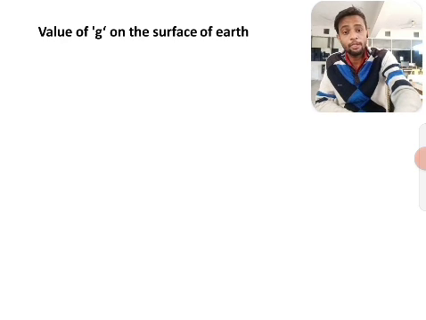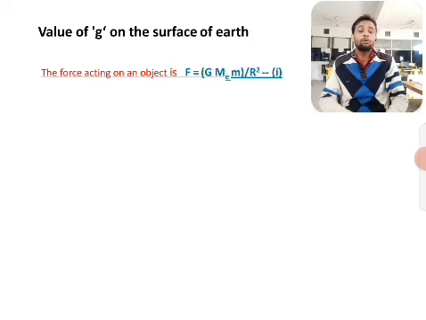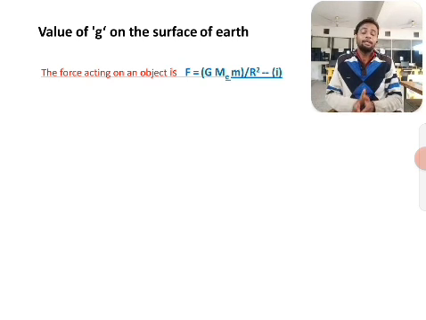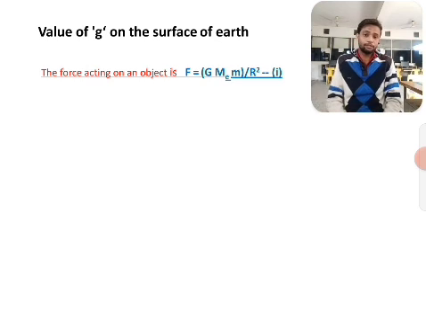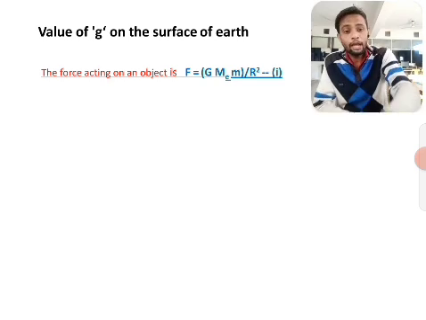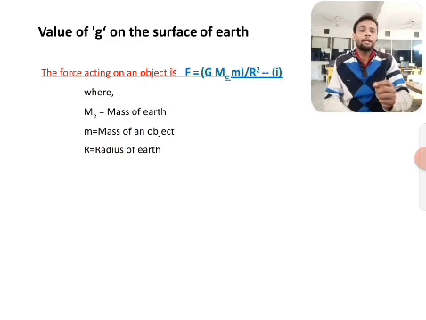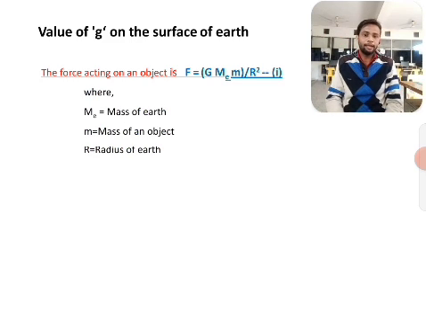Now let's find the value of g on the surface of the earth. As we know, the universal law of gravitation gives the force of attraction between two objects. Here we take two objects: the earth and one object on the earth's surface. Then the force is F equals G M m upon r square, where M is the mass of the earth, small m is the mass of the object, and r is the radius of the earth.